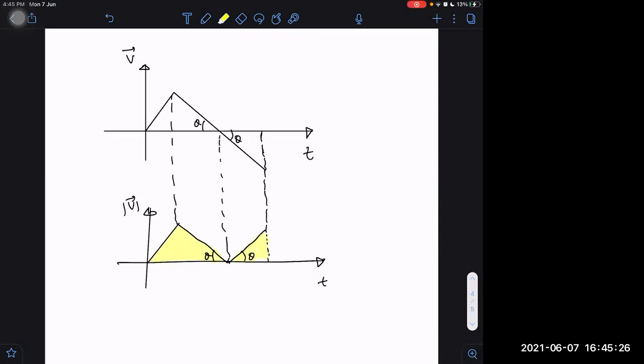Or rather, we don't need to change the graph. Do one thing: find out the areas in this case and take both areas as positive. If I want displacement, then I have to take the upper area minus the lower area. To find displacement, let us say this area is A1 and this downside area is A2.